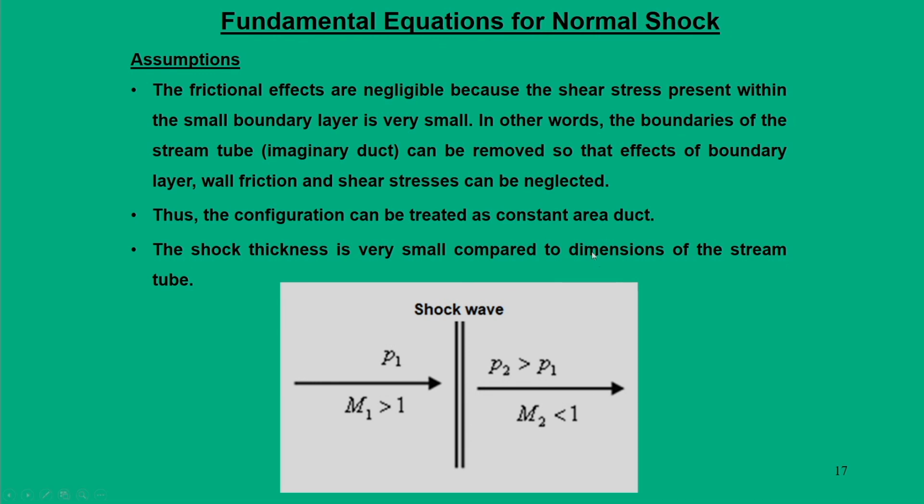Another assumption we make is that there are no physical boundaries, so it is an imaginary duct. Another assumption is that there is no frictional effect, because shear stresses are absent and there is no boundary layer, and the duct can be treated as a constant area duct. The shock thickness is very small compared to the dimension of the stream tube. That means shock thickness is very small with respect to stream tube dimension.